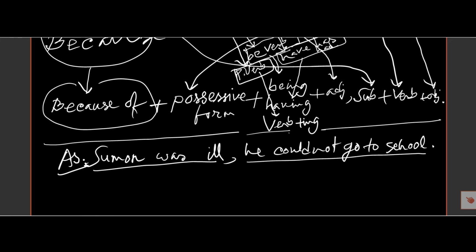So it is a complex sentence, and this part expresses or denotes cause, and the other part refers to effect, or it denotes effect. So in that case we must use because of instead of as.